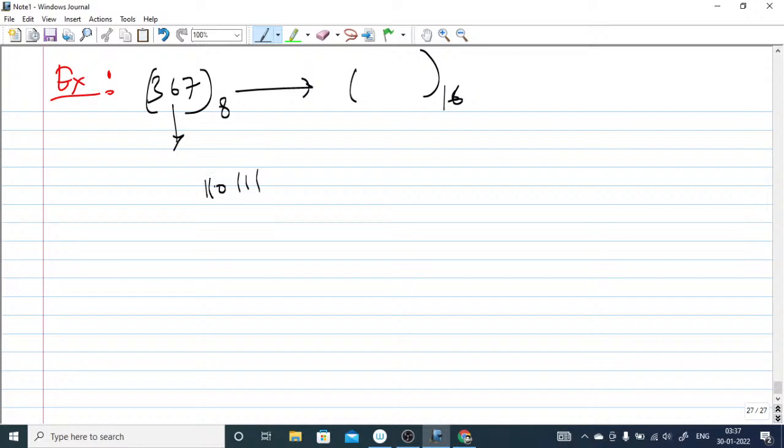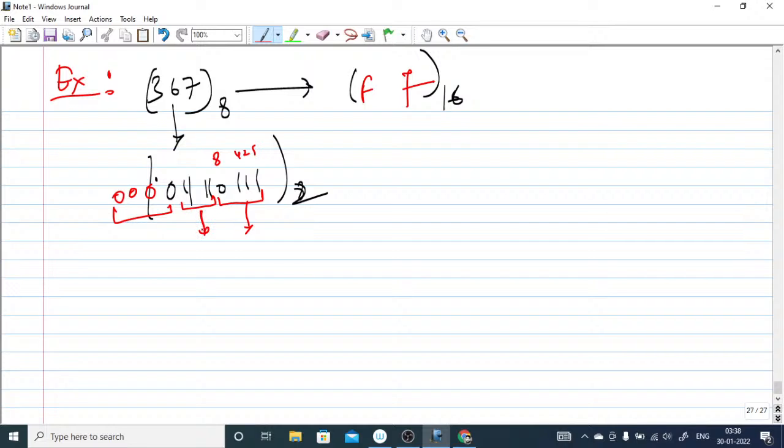This is in binary. Now you have to group 4 bits, so here you can take 0000 8421. This is 7 here, and next one is F. F7 will be the right answer for this question.